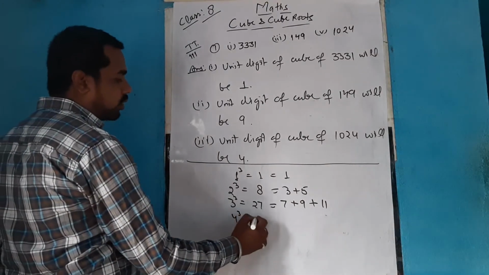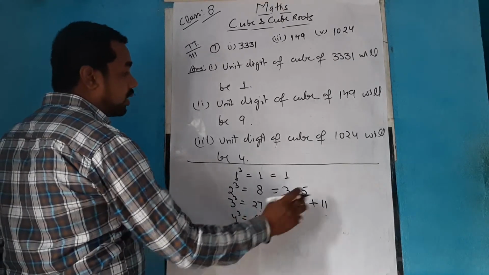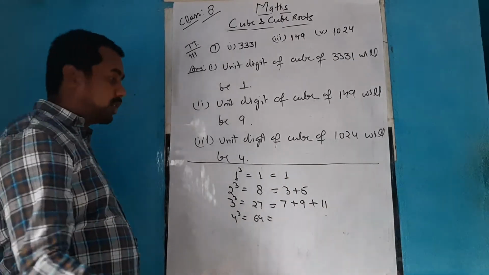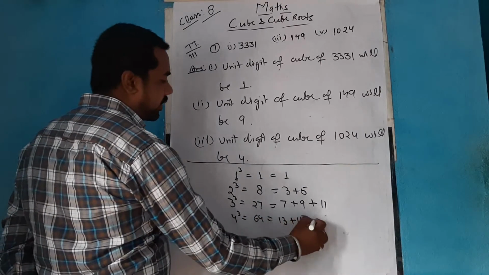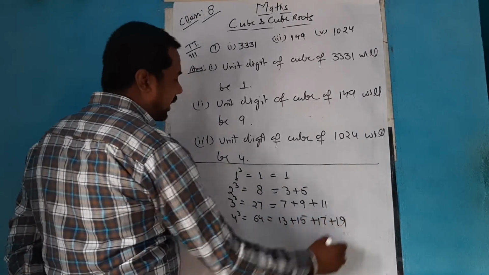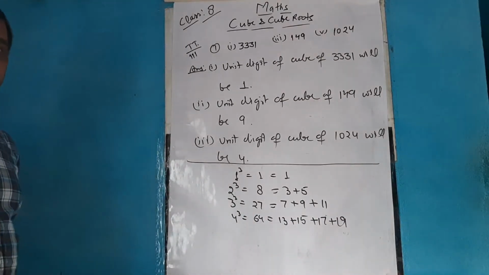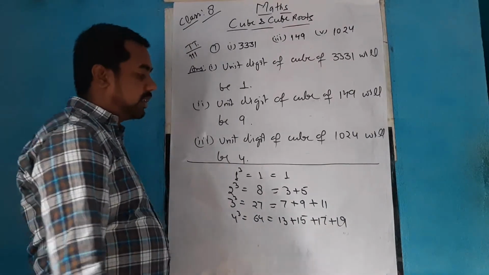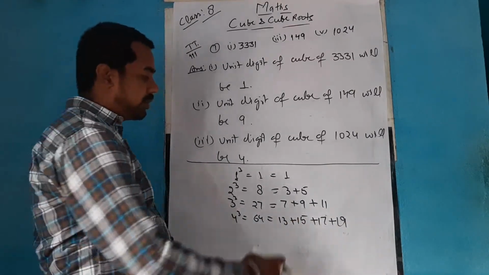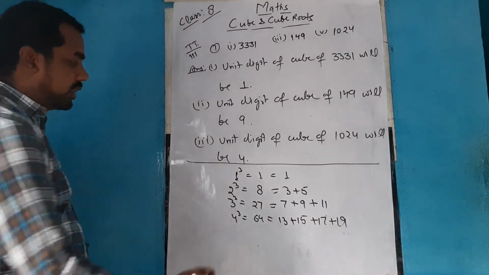Similarly for 4 cube, that is 64, after 11, 4 consecutive odd numbers: 13, 15, 17 and 19. When you sum up, the sum will be 64. Let's see, 19 plus 17 is 36, plus 15 is 51, plus 13 is 64. So that's fine.